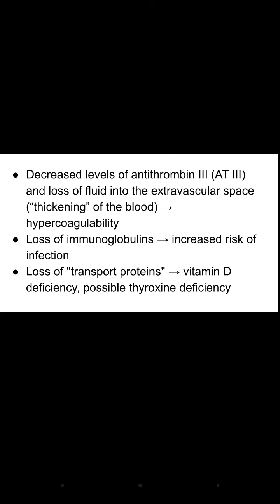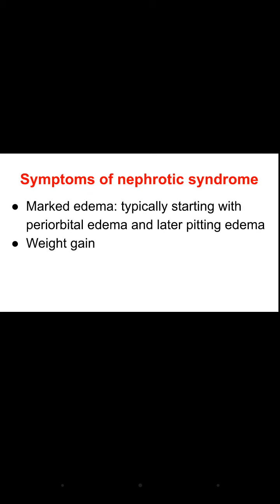So second is loss of antithrombin III. Then third is loss of immunoglobulins. If the immunoglobulins are lost, there will be increased risk of infection. Then loss of transport proteins related to vitamin D and thyroxine. So there will be vitamin D deficiency, which ultimately will cause hypocalcemia, and thyroxine deficiency leading to hypothyroidism. So we discussed the pathophysiology: loss of protein, loss of immunoglobulins, loss of antithrombin III, and loss of transport proteins. Because of all this, the various signs and symptoms occur.